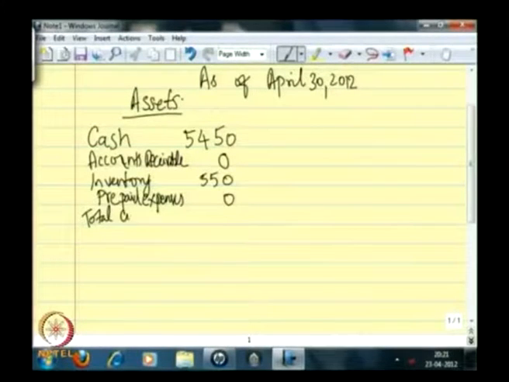Which means the total current assets will be 6,000. So, this is our total current assets. Now, after current assets in the balance sheet, we have the fixed assets.